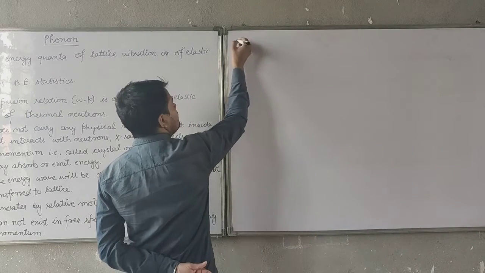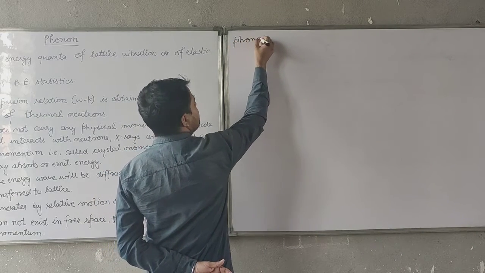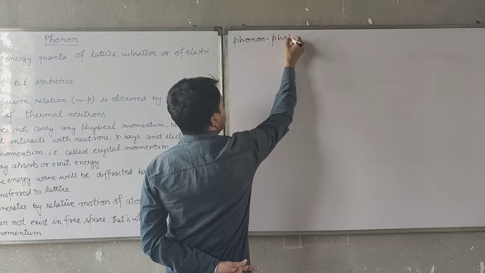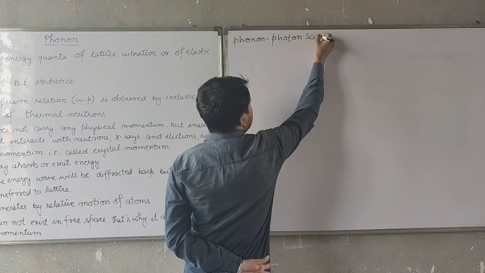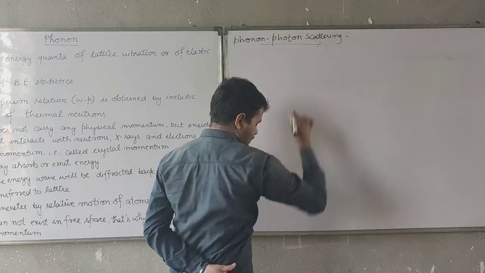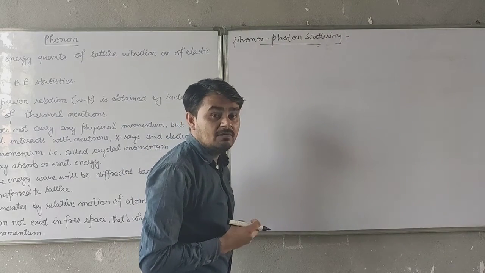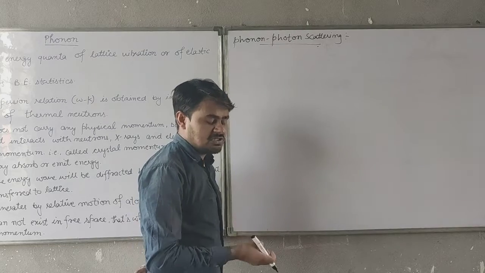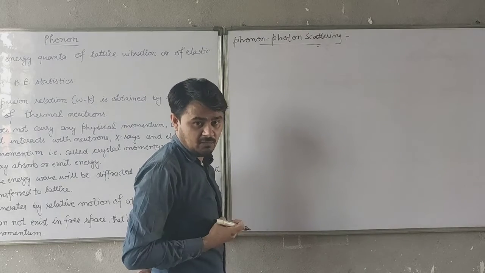In case of phonon-photon scattering, there are again 2 cases: in one there is an emission of phonon, and in the other there will be the absorption of phonon.